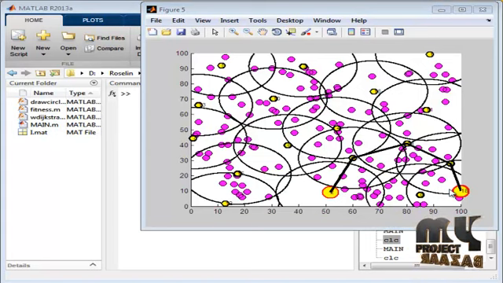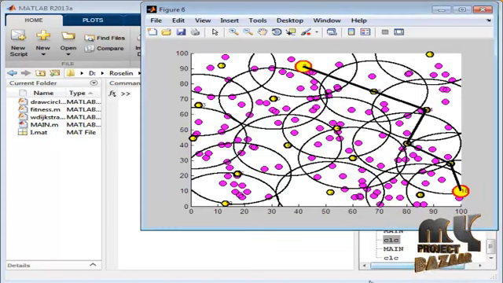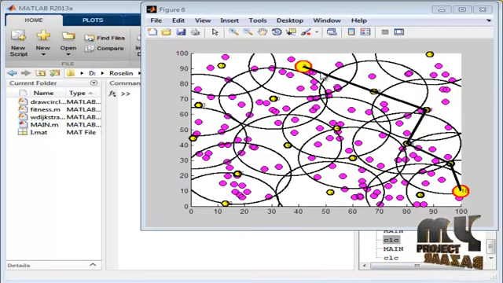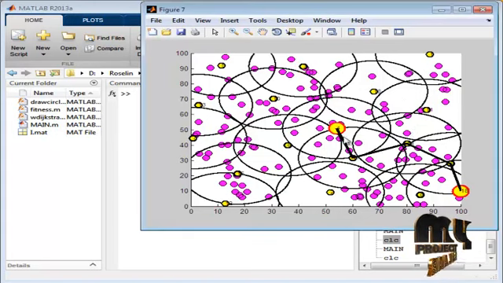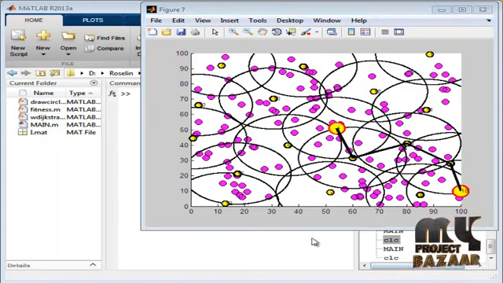Thus, the shortest path between the source node 18 and destination 2 is calculated. In this, node number 3 is taken as a destination node. So, the shortest path between the source node 18 and destination node 3 is determined. Here, node number 4 is taken as a destination node. So, the distance between the source node 18 and destination node 4 is calculated.